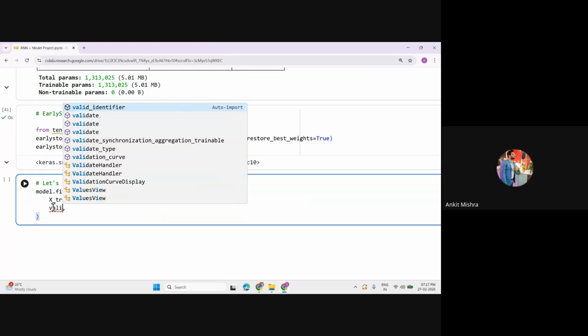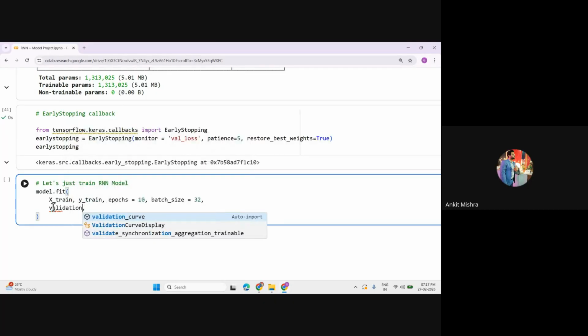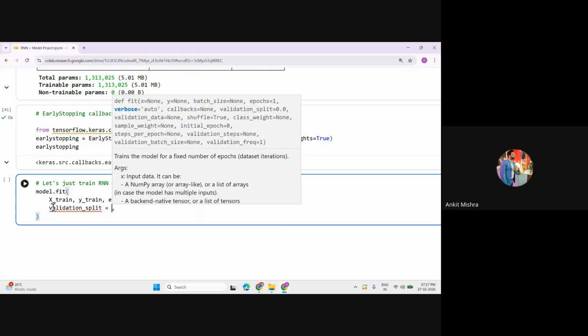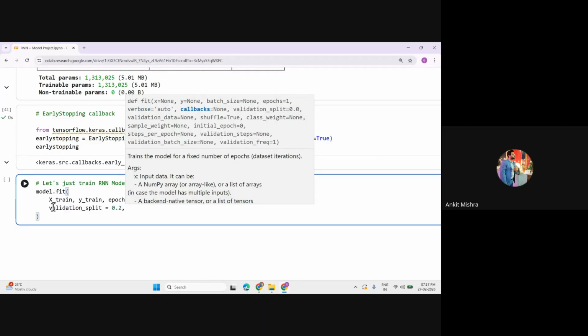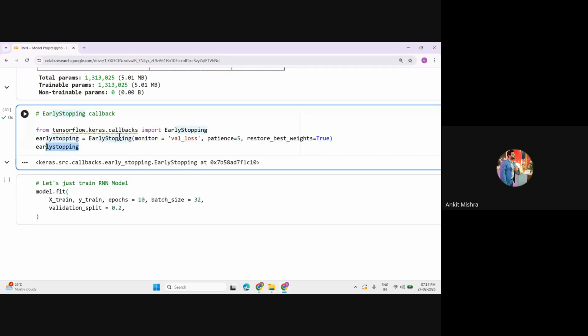Let me just write this one. I'm not getting the hint. Validation split. Okay, and you have to give the percentage. 20% of the data I will use for my validation. And whenever I am training my model, if I get a fixed value of accuracy and my loss is not decreasing, I will call my callback, that is called early stopping.